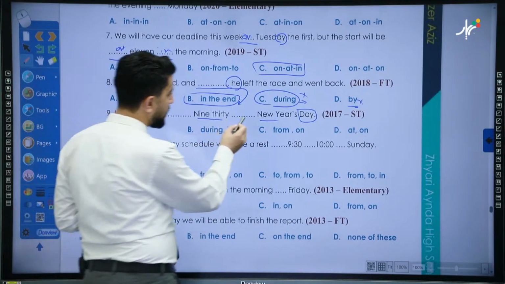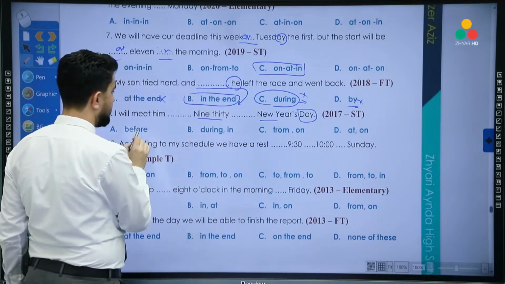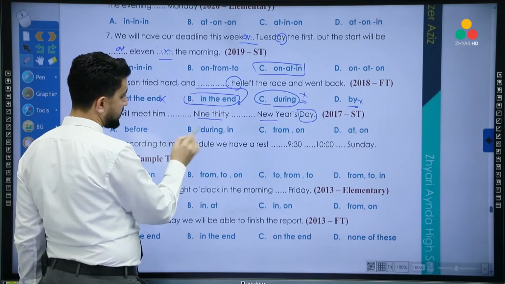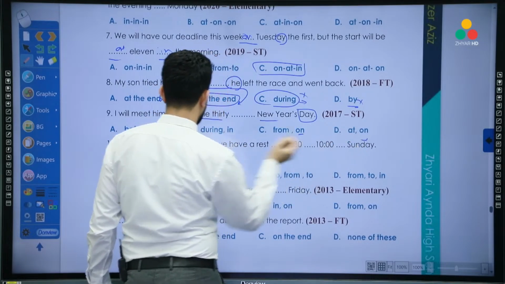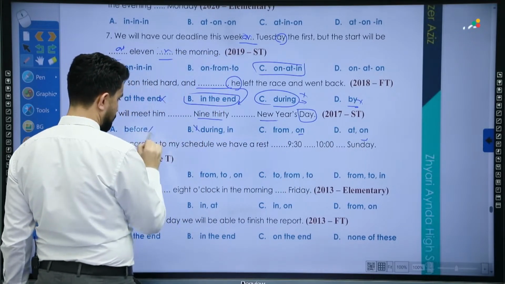Very good. Since we have on, let's see. Which one is on? So we have two options, right? We said, which one is on? This one is on. This one is on. This one is wrong. This one is wrong.